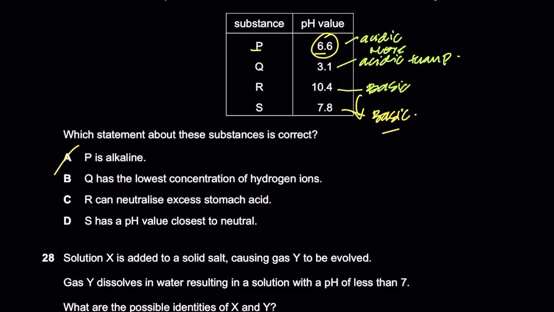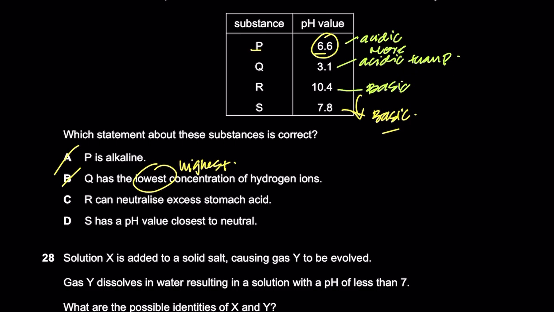R and S are basic, and between P and Q, Q is the most acidic. It has a pH value of 3.1. That means it would have a greater H plus ion concentration, right? So Q has the lowest concentration of H plus ion? No, it has the highest concentration of H plus ion. So B is wrong.